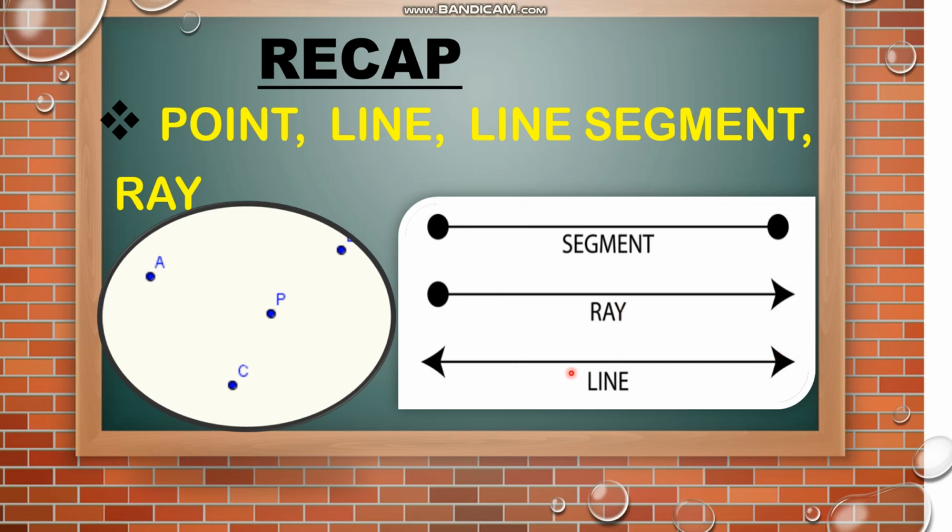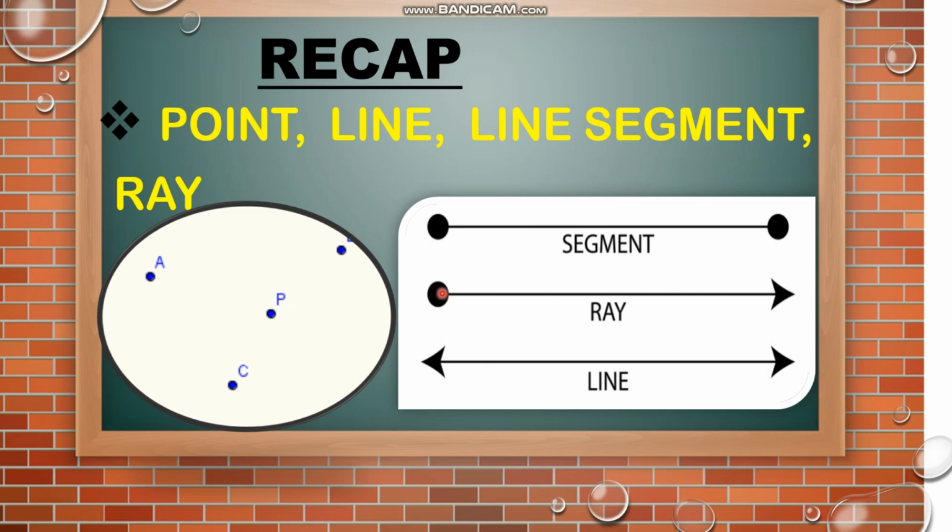After that, we learned about line. What is a line? Many points placed close to each other in a straight path form a line. It has no thickness or breadth, it has only length. So it is called a one-dimensional shape, isn't it? And a line has no endpoints and it can be extended on both sides. Got it, children?